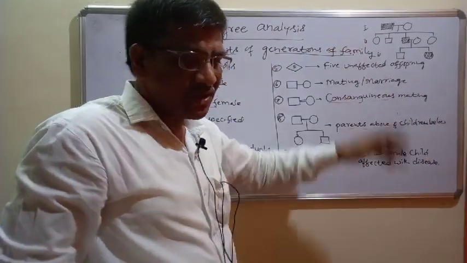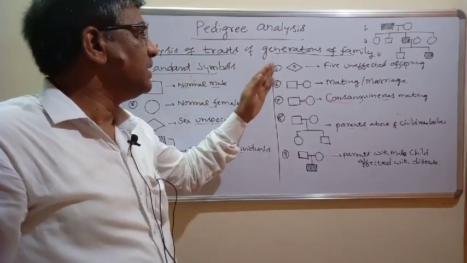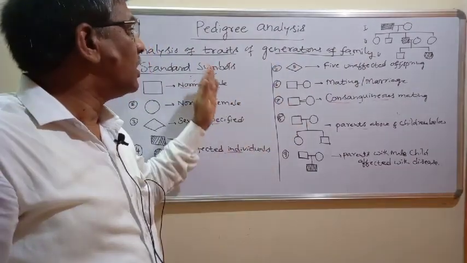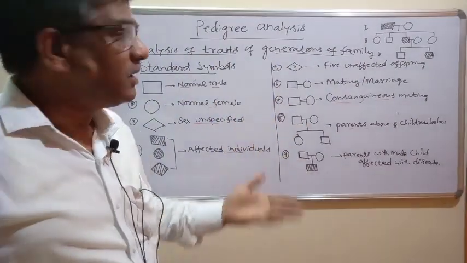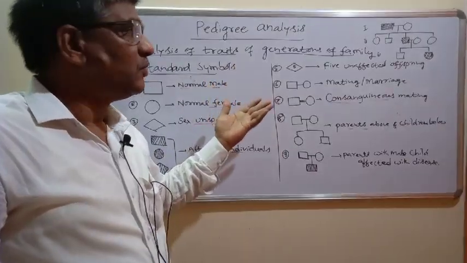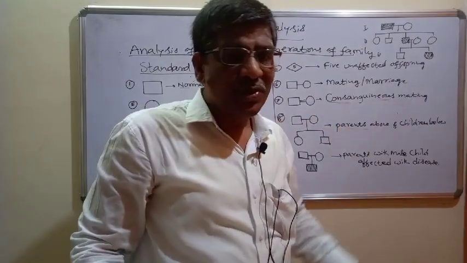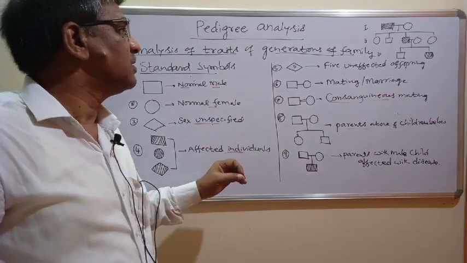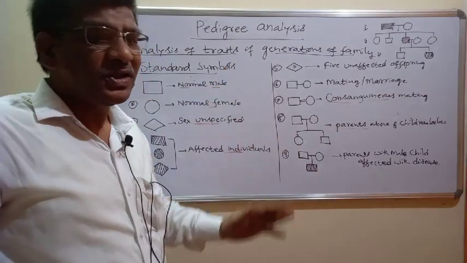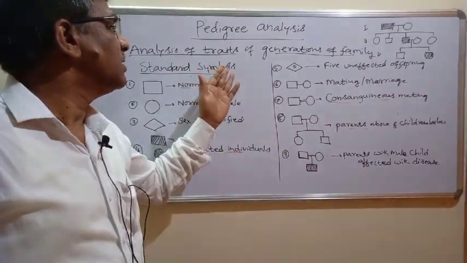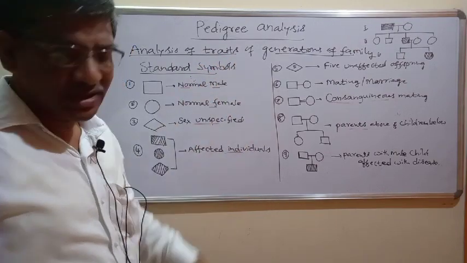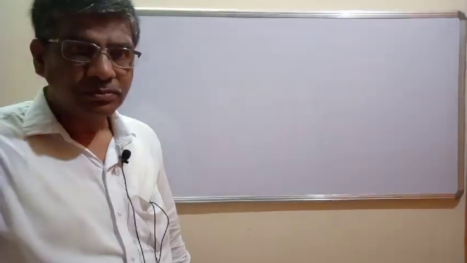In this way we can understand the inheritance of a pedigree through this pedigree chart, that is, the transmission of a specific genetic characteristic from generation to generation in human beings in a particular family.